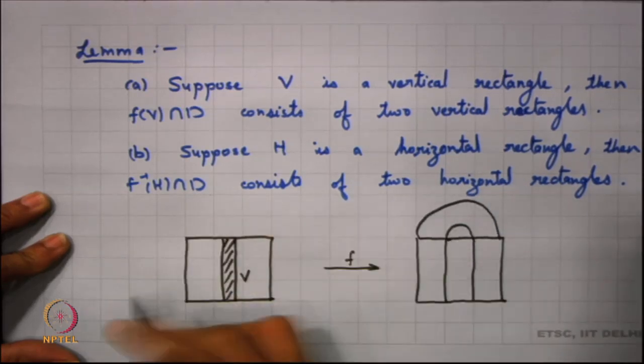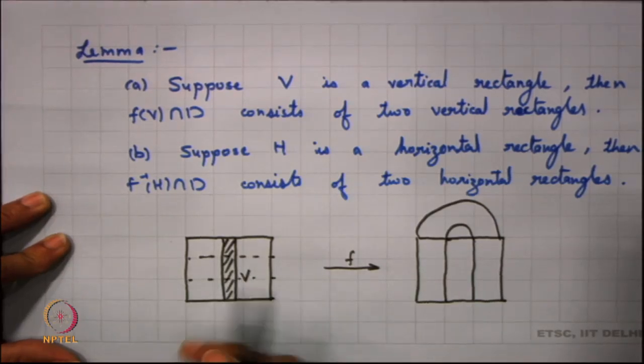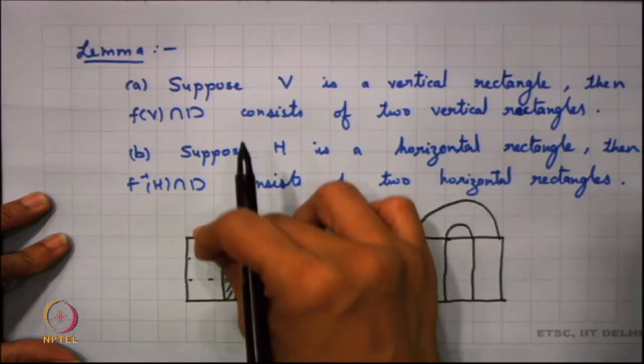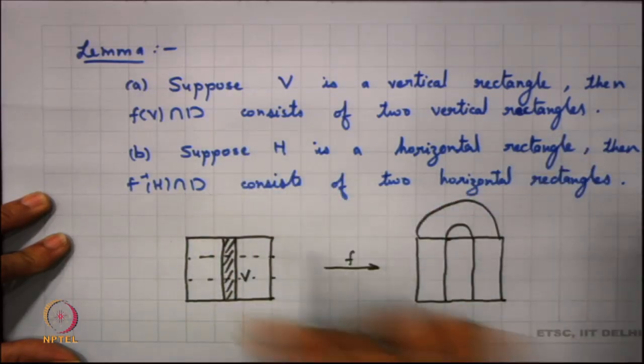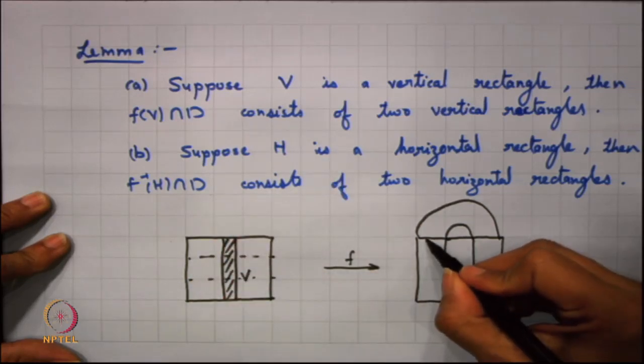this is how the whole D is mapped, because here I can divide this into say H0 and H1, and then we know that this H0 part is mapped onto this one, the H1 part is mapped onto this one. So, how is this vertical rectangle being mapped? This vertical rectangle is being mapped like this.